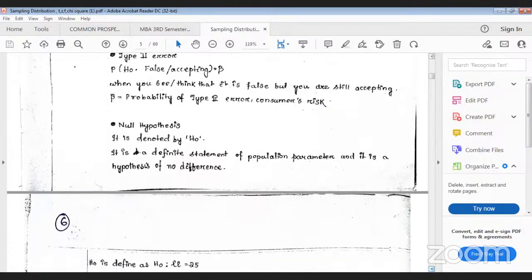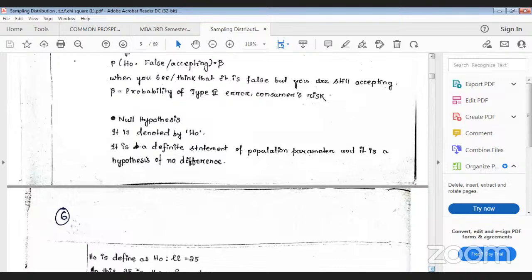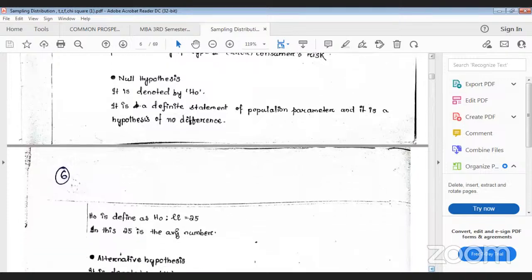Next, the most important one is the null hypothesis. So what is the meaning of null hypothesis? Already I have told you about hypothesis, that means your assumption. Hypothesis is of two types: one is your null hypothesis, another is your alternative hypothesis. The null hypothesis is denoted by H0. It is a definite statement about the population parameter, and it is a hypothesis of no difference. Hypothesis of no difference means that it is always equal, and it is denoted by H0.